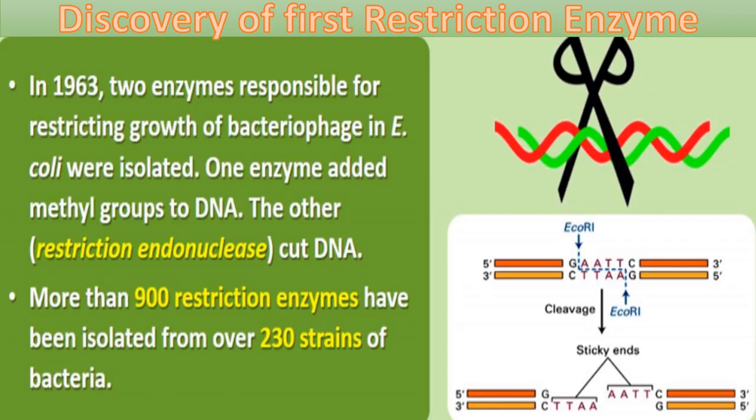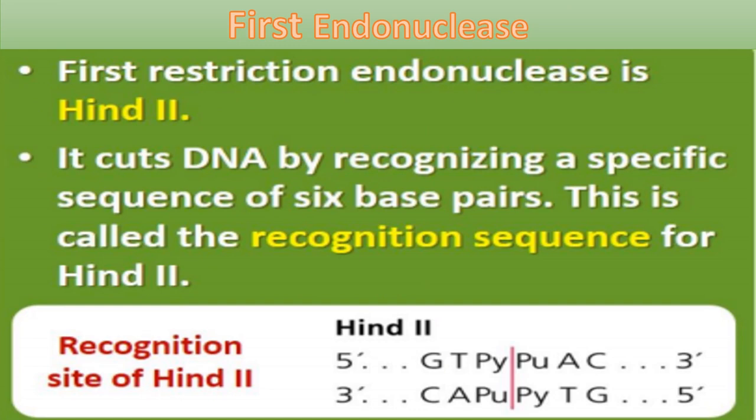They are present in prokaryotic cells as a self-defense mechanism for restricting the growth of bacteriophages, and we can isolate those restriction enzymes from bacteria for other purposes. Now, about the isolation of the first restriction endonuclease: the first one isolated from any prokaryotic cell was HindIII.